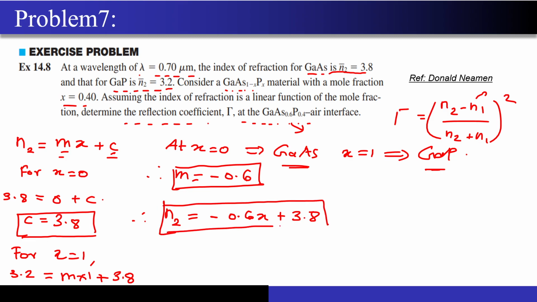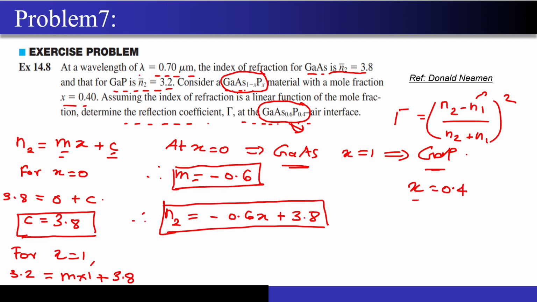Now what will I do? I want the refractive index of this particular material. If I compare this with this, what you can see is x equal to 0.4.